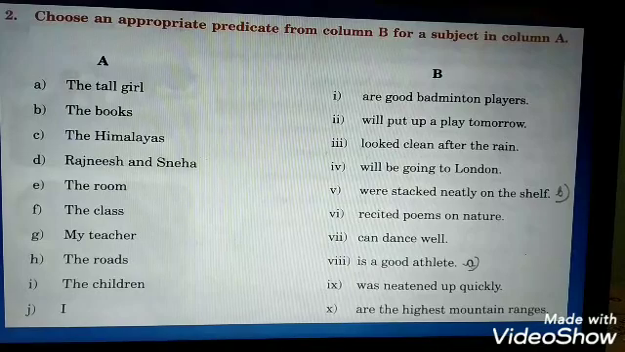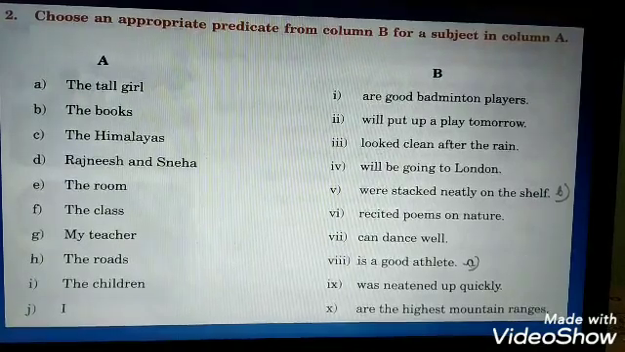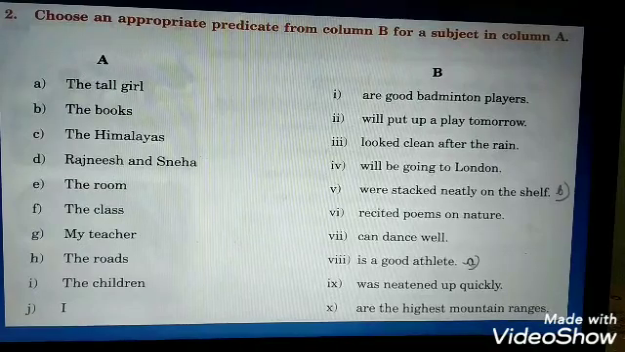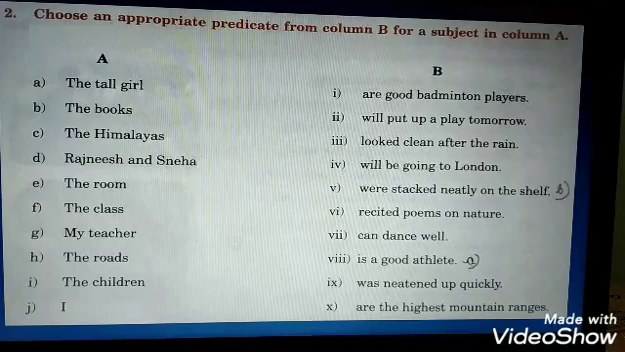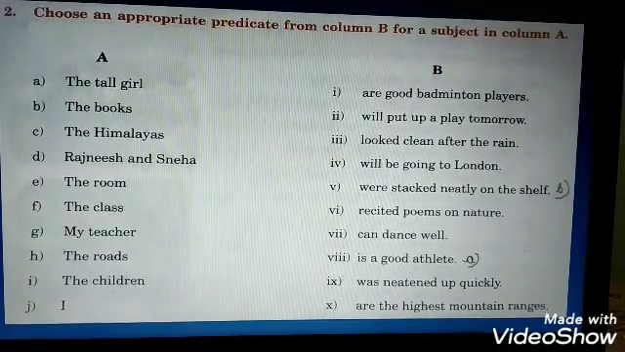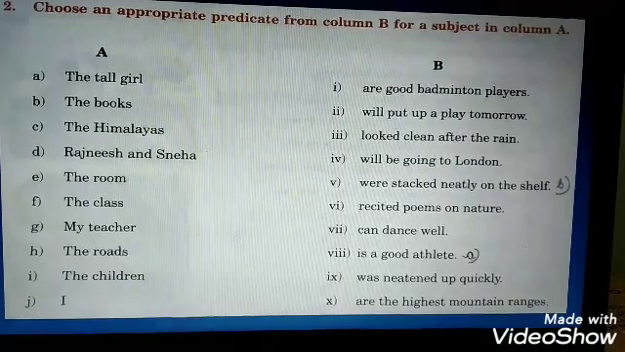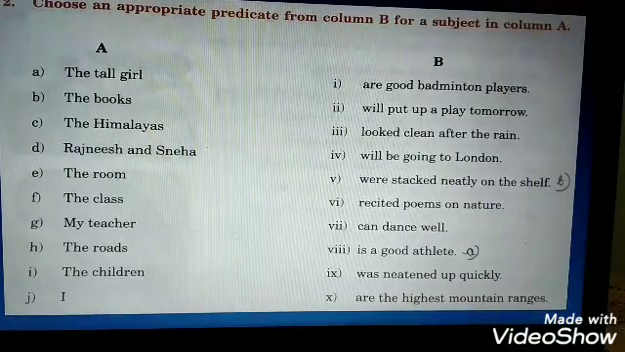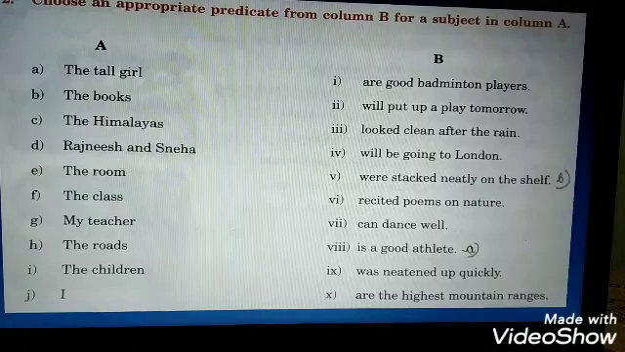Here comes the second exercise. Choose an appropriate predicate from column B for a subject in column A. So here is a sort of matching which you have to do. I'll do some for you. A, the tall girl. Now let's find what can be the answer. So your answer is a good athlete. And the B one, the books were stacked neatly on the shelf. In the same manner, you are going to solve all these.